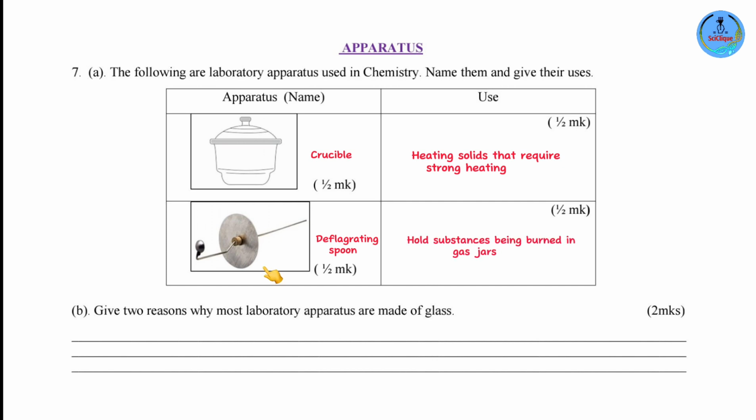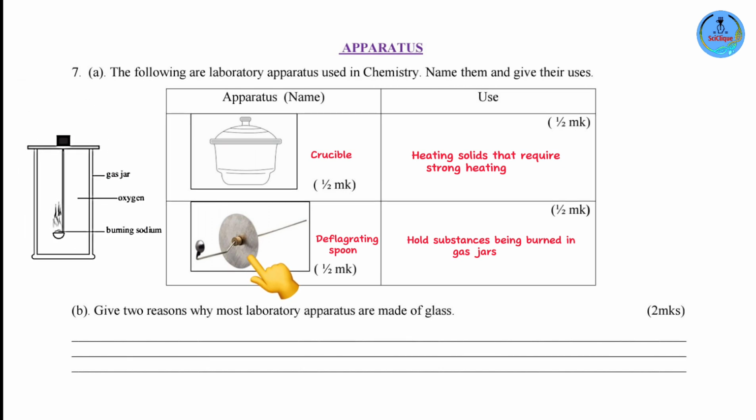So you see this part? This covers the upper part of the gas jar while the spoon goes within the gas jar. So part B, give 2 reasons why most laboratory apparatus are made of glass. Now, glass apparatus don't react with most laboratory chemicals. So this makes them safe to use.